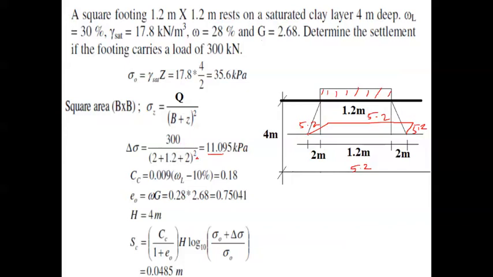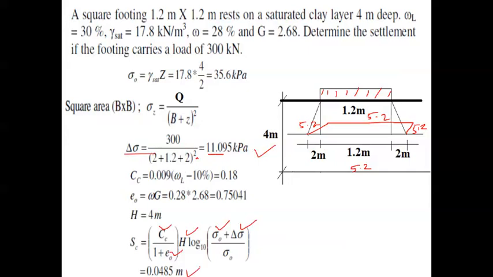The answer will be 11.095 kPa. It is nothing but the value of delta sigma, the change in the overburden pressure, or change in the pressure due to the new construction or the footing. Almost all the parameters we have calculated: sigma naught, delta sigma, Cc, H, as well as e naught.